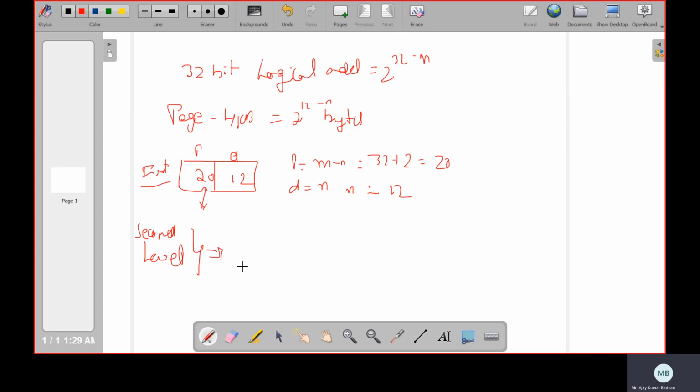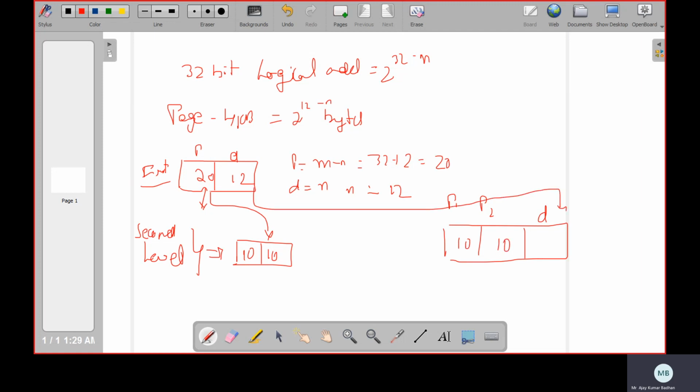The standard is 10, so we split it into two parts, 10 and 10, because 20 minus 10 is 10. Finally, if I write it in a single table, this is your P1, P2, displacement. P1 is 10, P2 is 10, and finally the displacement 12. So 10, 10, 12, you people have got it, isn't it?